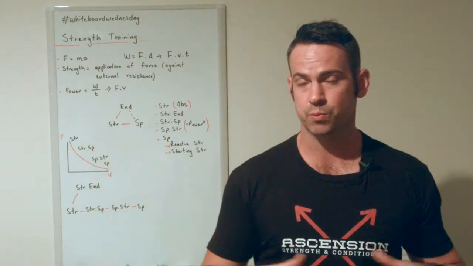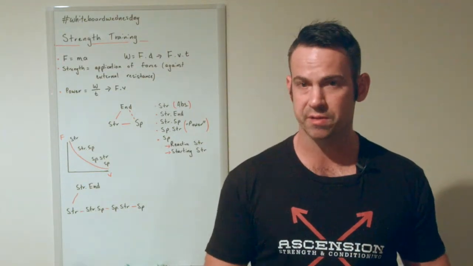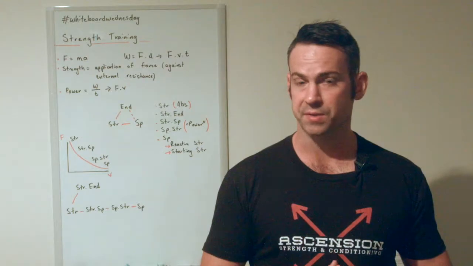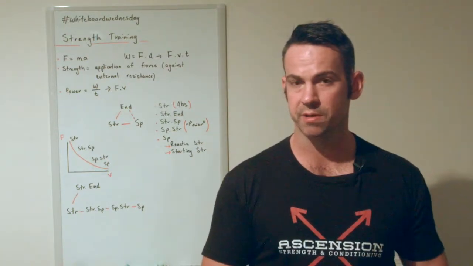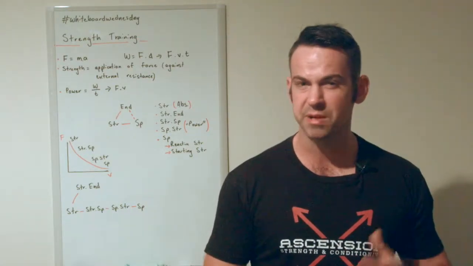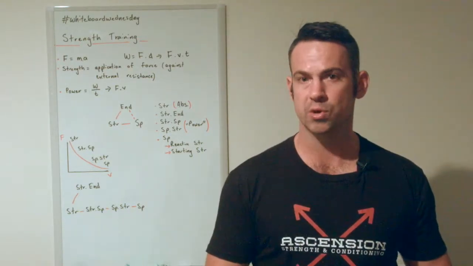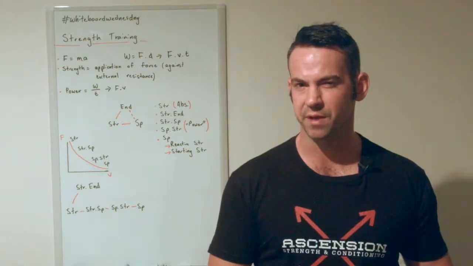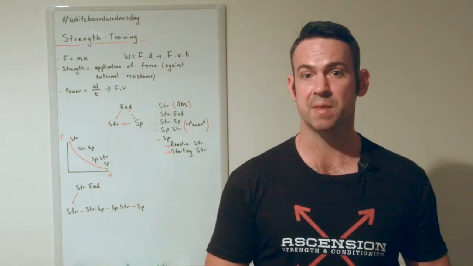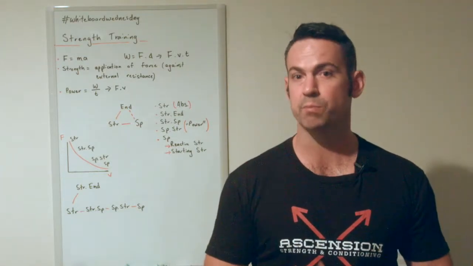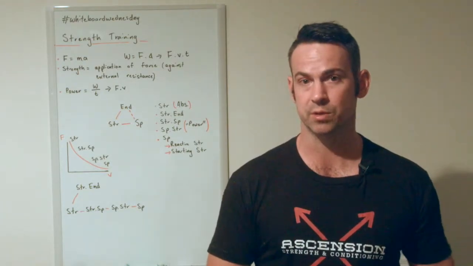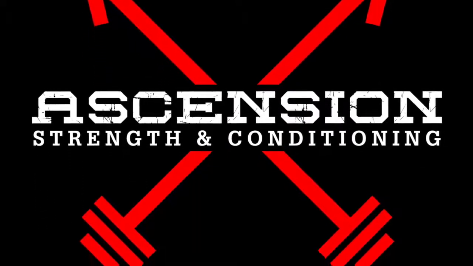The key takeaway from this Whiteboard Wednesday is strength can mean a lot of things. We might be talking about strength in its pure or absolute form, that is absolute strength. We might mean strength speed or speed strength, which is really where power sits, or we could be talking about aspects of hypertrophy or even speed. If we understand the different types of strength, we can then develop training that's most suitable to allow us to improve that aspect of fitness or performance we're looking to.